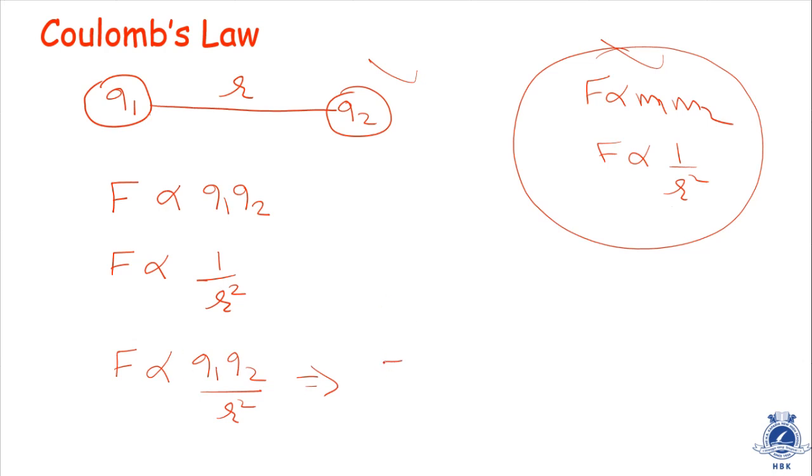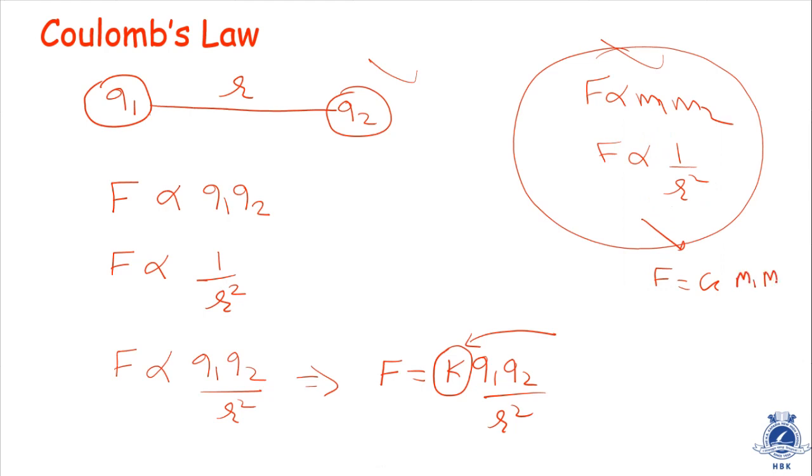So F is equal to K Q1 Q2 by R square. What is K? K is the electric constant. Likewise, in Newton's law we had the universal gravitational constant: F is equal to G m1 m2 by R square.